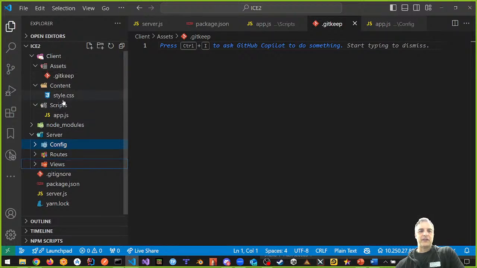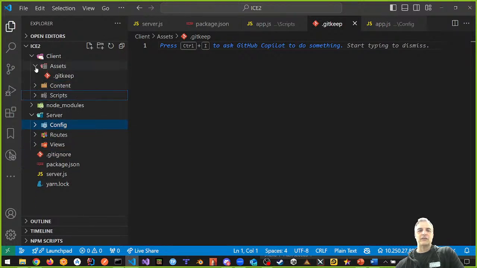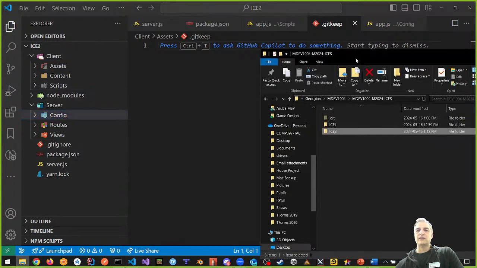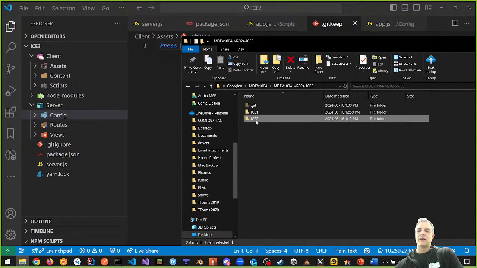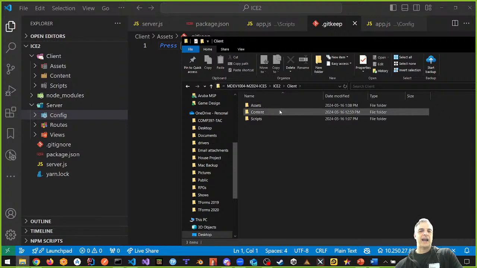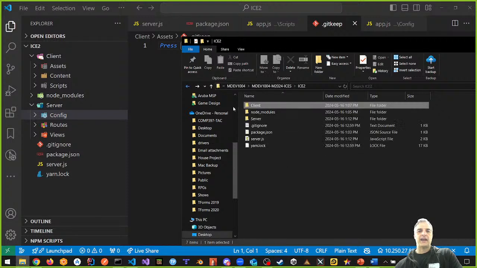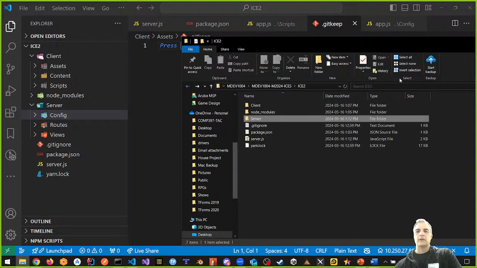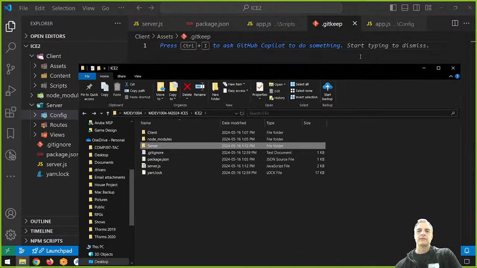By the way, if you don't like doing this here in Visual Studio Code, remember that on the operating system, it does the exact same thing. If you look in your operating system here, ICE2, you can see that it has the same structure. Client has assets, content, and scripts, and server has config, routes, and views. That's what you should have right now. So if I'm getting a problem in Visual Studio Code, I can just do it here directly. Yeah. Got it. Okay, good. So let's go back to this now.